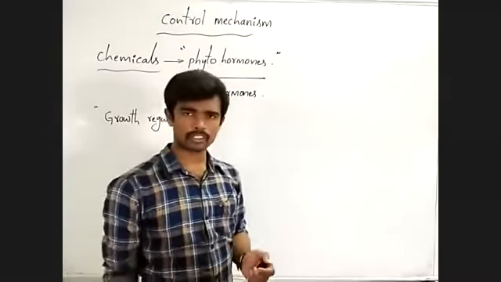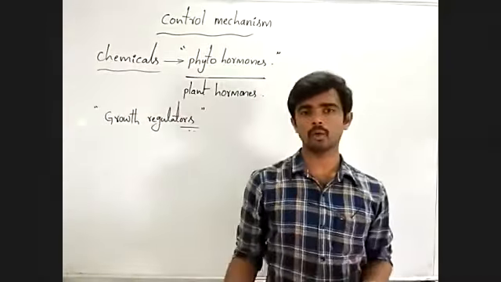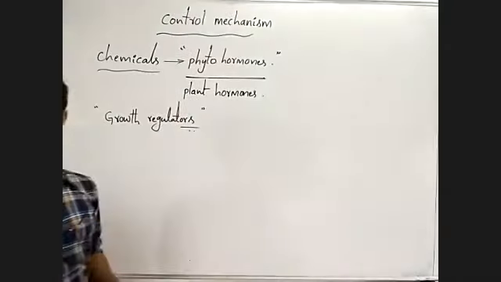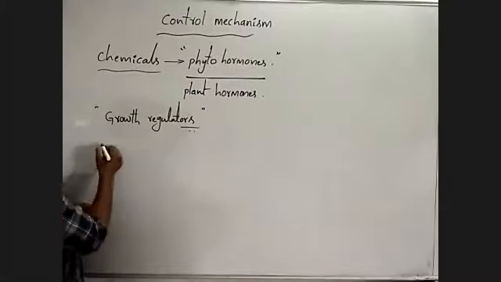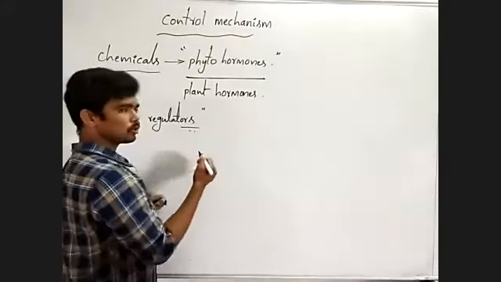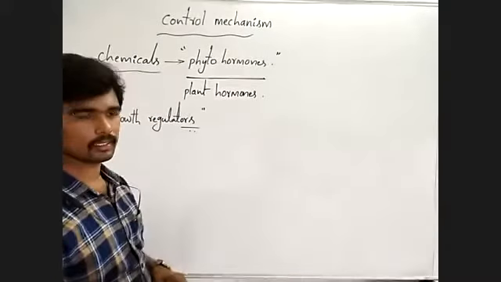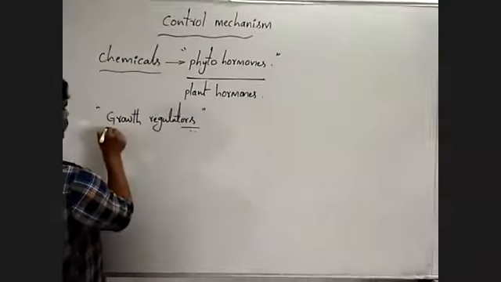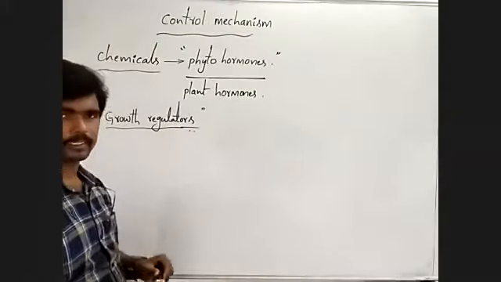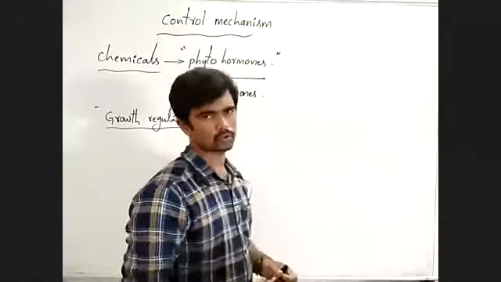Some are growth inhibitors, some are growth promoters. Okay, all phytohormones are called growth regulators. They regulate the growth.